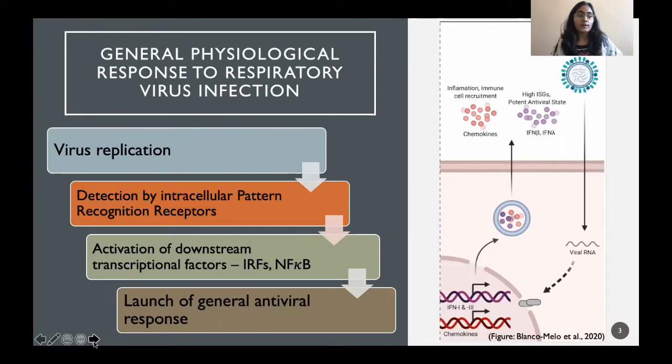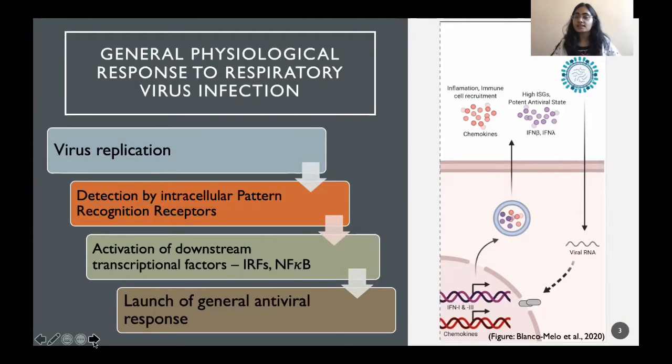In order for a body to elicit any response to a foreign pathogen, it has to first recognize it. And virus is an intracellular pathogen, so it is recognized at the cellular level.